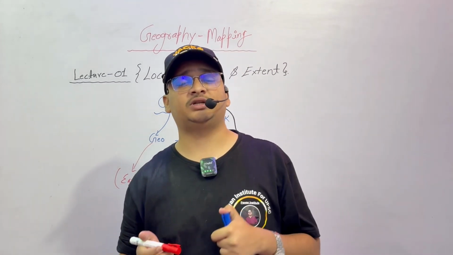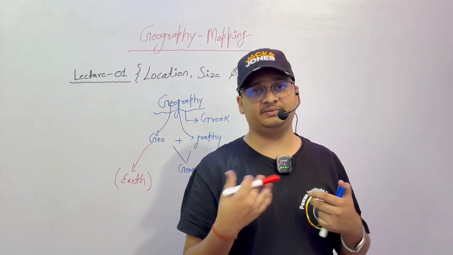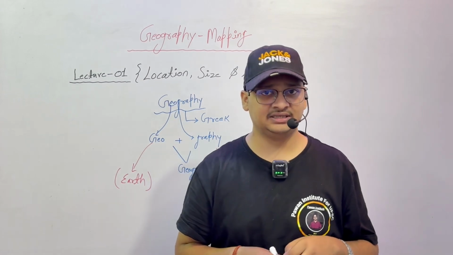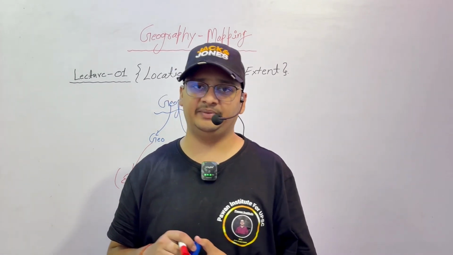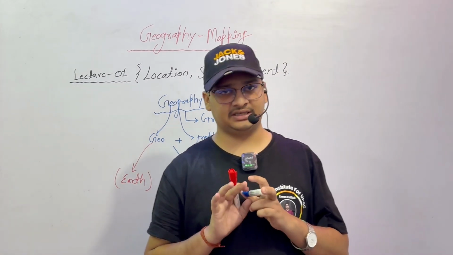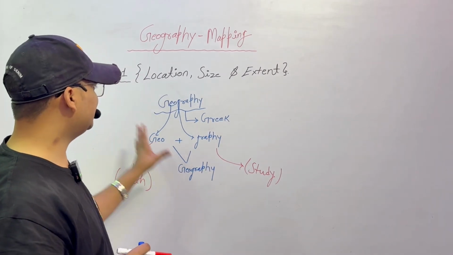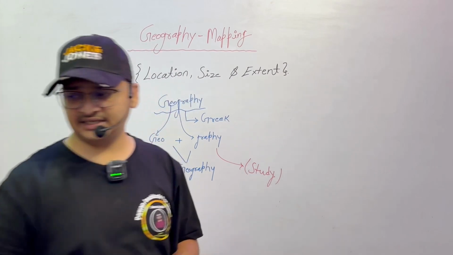We will also try to understand the land boundary, the land borders and disputes between different countries. As you know, there are 7 countries that share a border with India. We will deal with each and every one separately in one lecture, so that you have no doubt in any class. So this is the basic thing. Now we will try to understand the location, size and extent of our nation India.